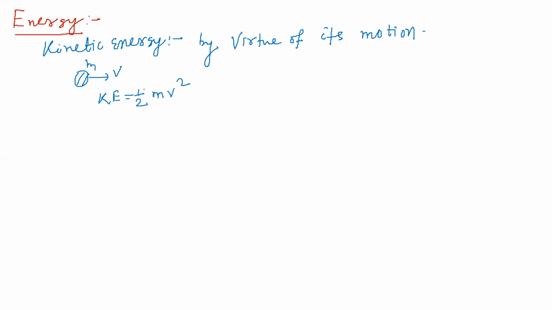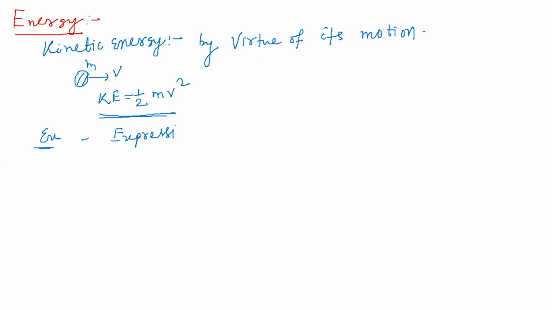Students, if mass and velocity are positive, then kinetic energy is always positive. The kinetic energy of an object is measured by the work an object can do by virtue of its motion. When a body is moving, how much work is done? Examples of kinetic energy: a vehicle in motion, water flowing along the river, a bullet fired from a gun. Yes or no? Actually, let's find the expression for kinetic energy.